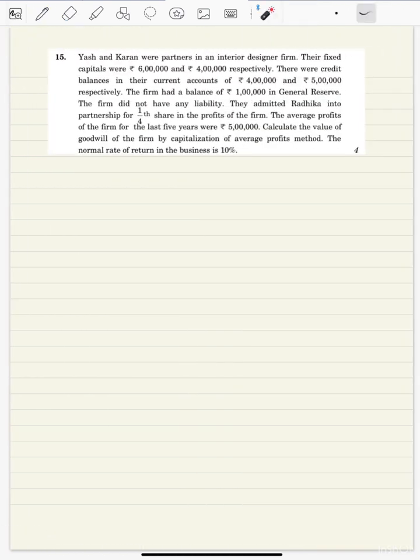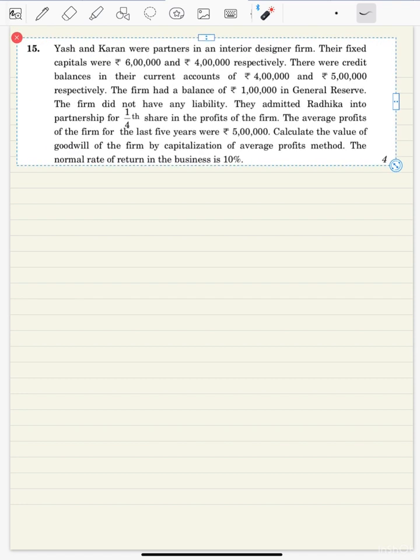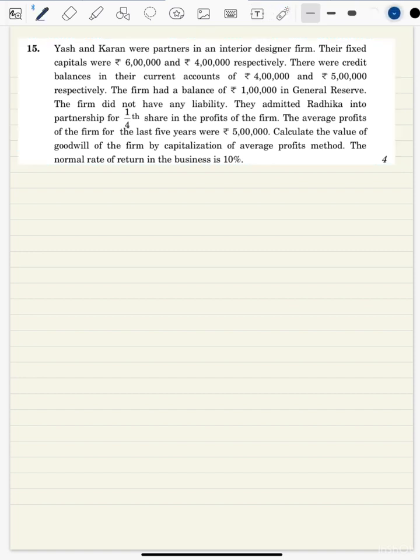This is of the second set. So let us read the question first. So the question says, Yash, Karan were partners in an interior designer firm. Their fixed capital. So again, the entries has to go through current account, but this is a question of calculating goodwill, so we are not supposed to pass any entry. Fixed capital were 6 lakh, 4 lakh respectively.